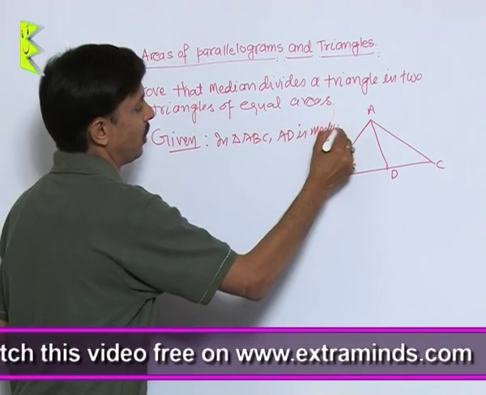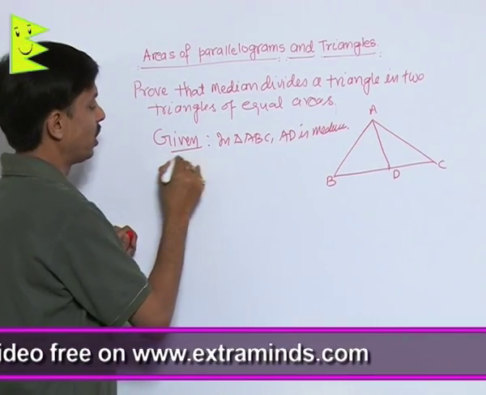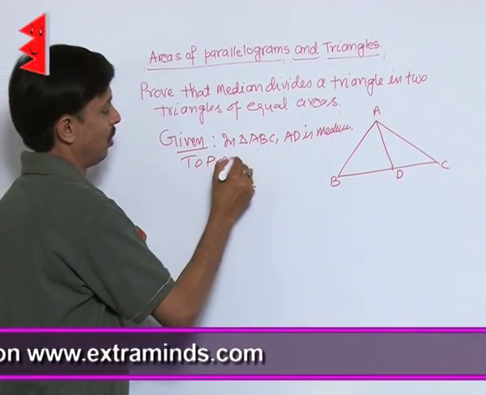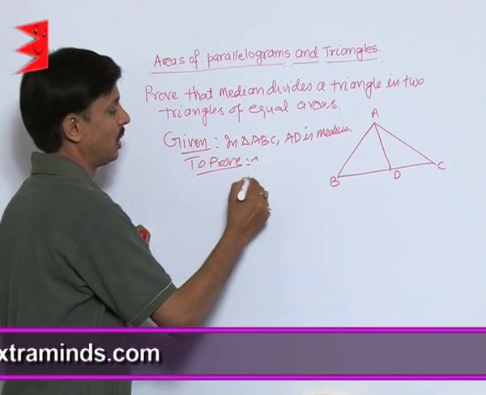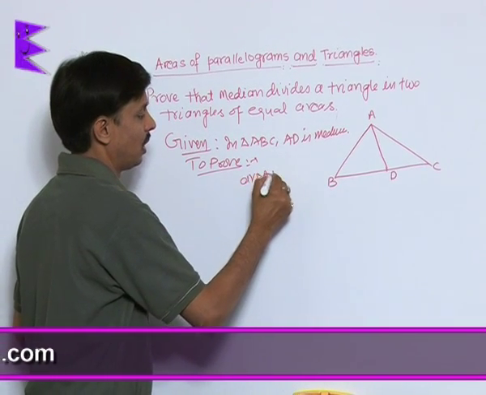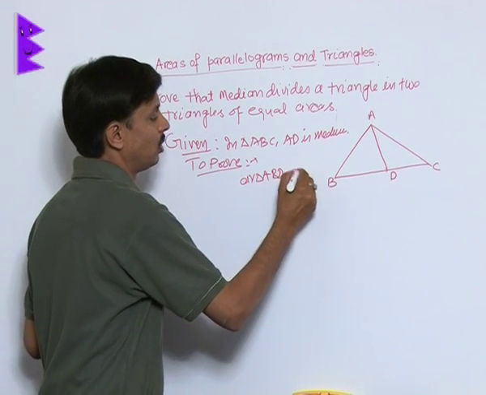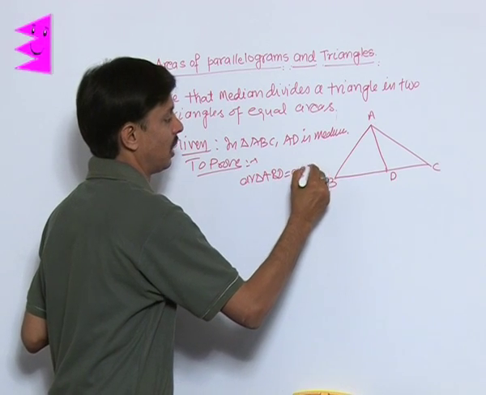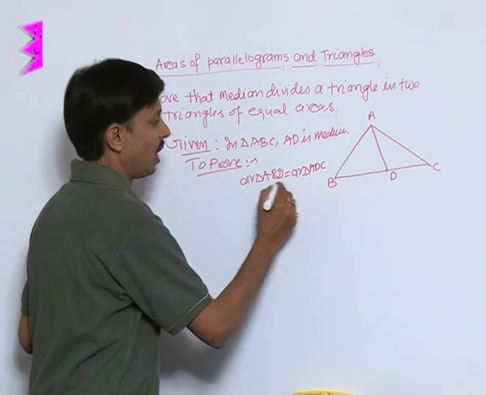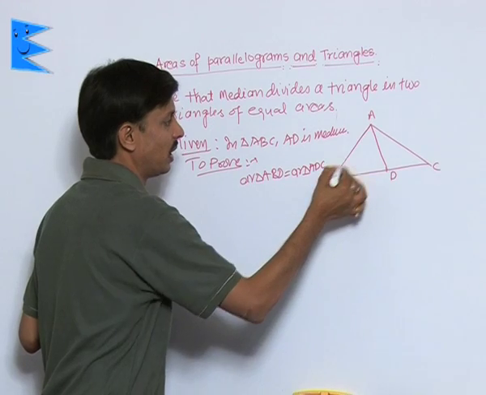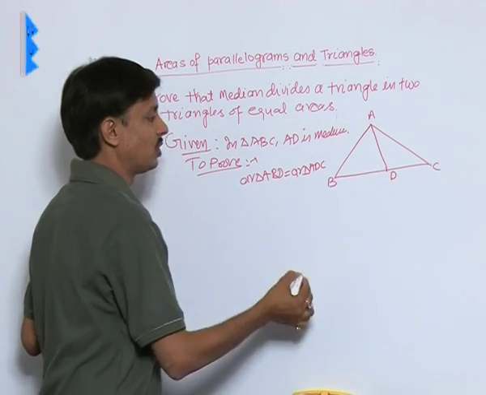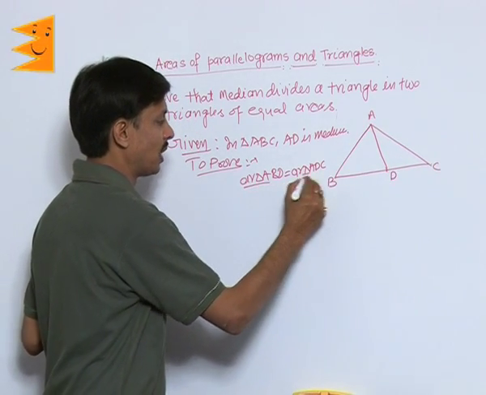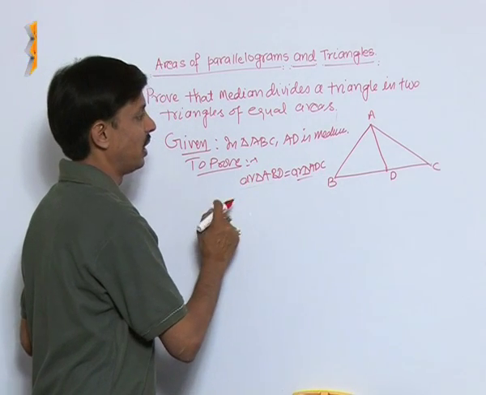This is given. What we need to prove here is that area of triangle ABD is equal to area of triangle ACD. We need to prove that these two triangles are equal in area.